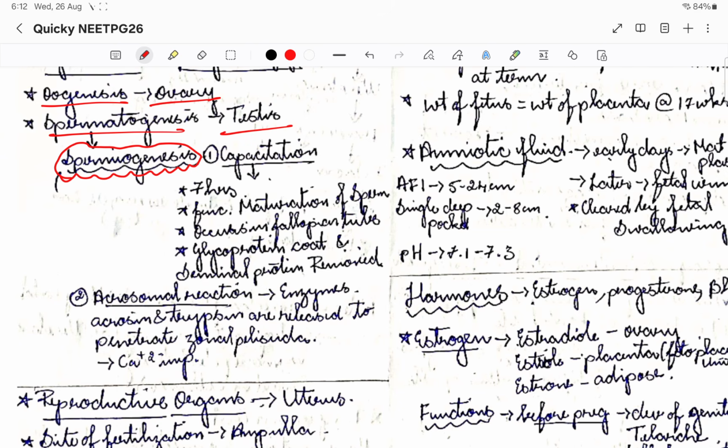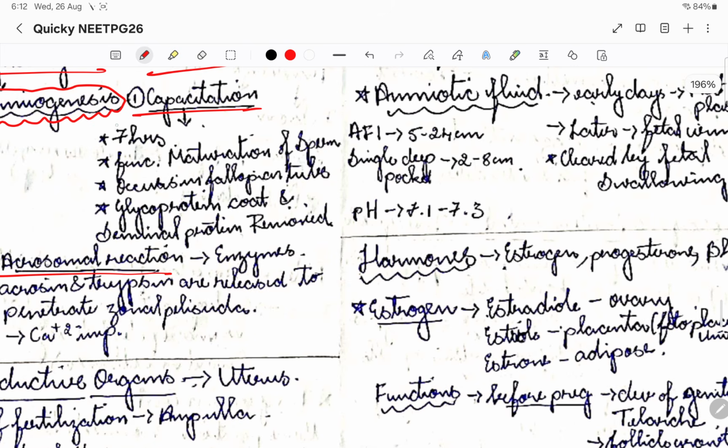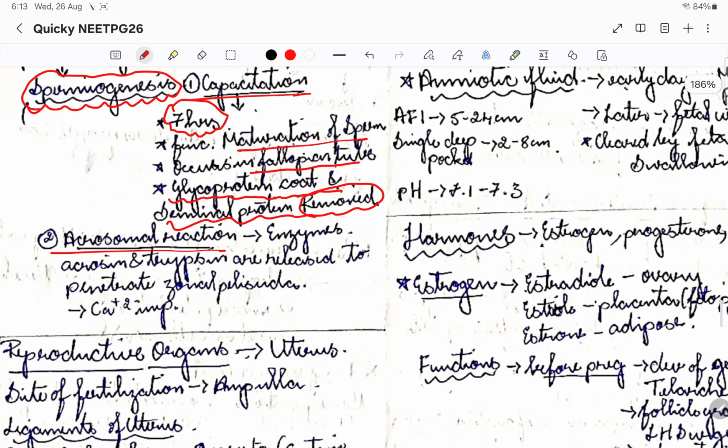There are two types of reaction: capacitation and acrosomal reaction. Capacitation happens about 7 hours before fertilization. Basically it matures the sperm, and it happens in the fallopian tube. The basic mechanism is that the glycoprotein coat and the seminal proteins are removed from the sperm. So it is preparing the sperm to fertilize.